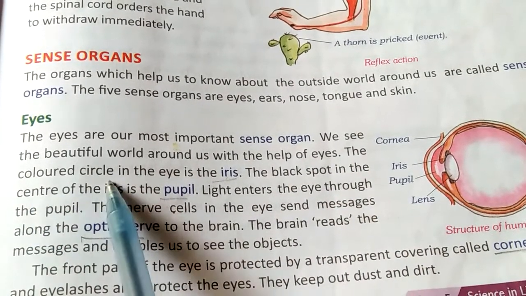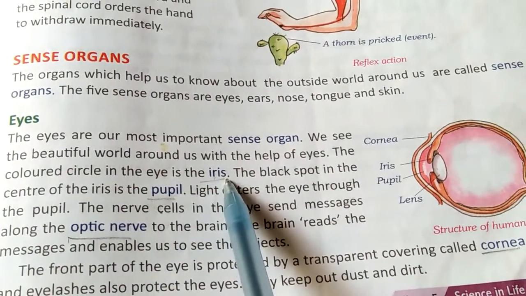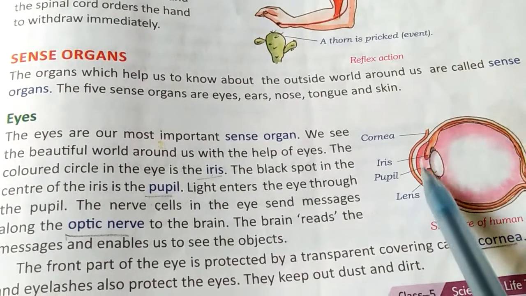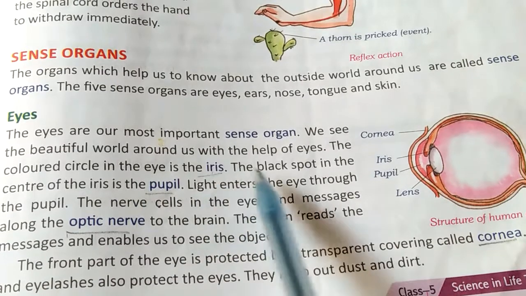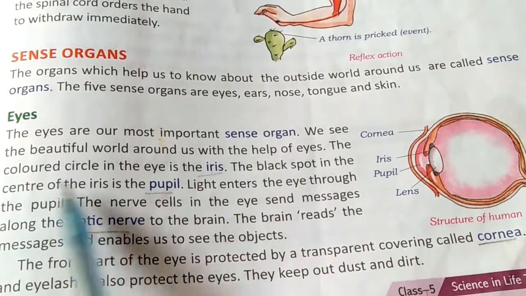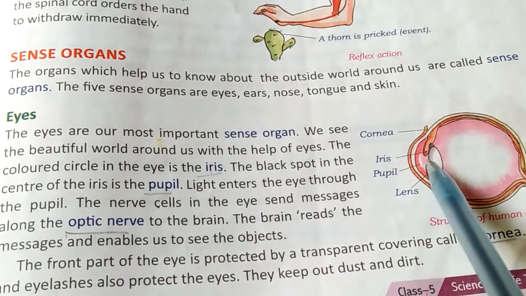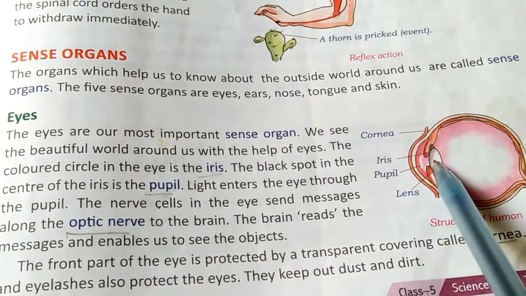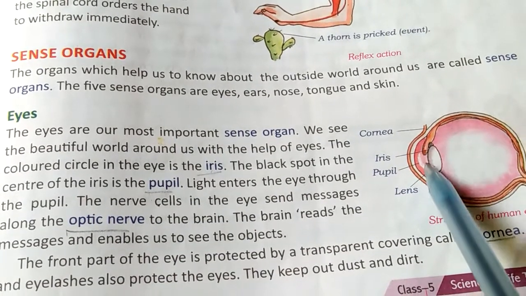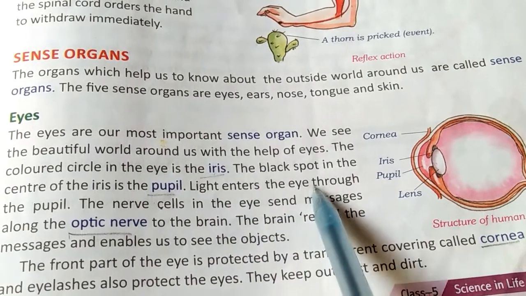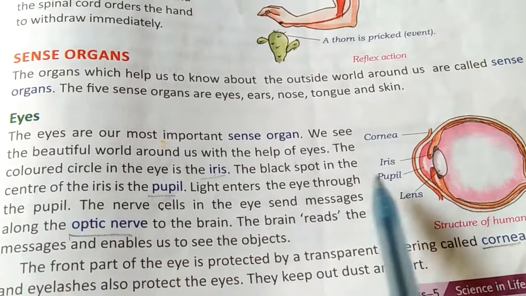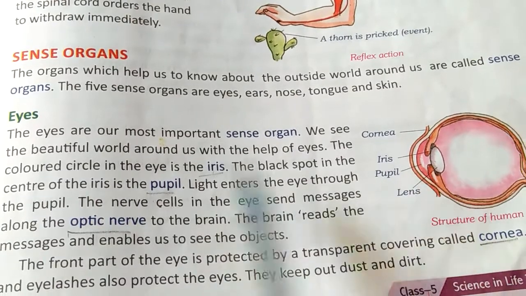The colored circle in the eye is called the iris. This is the colored surface. The black spot in the center of the iris is called the pupil. This is the black spot, and that is known as the pupil. Light enters the eye through the pupil, and the light enters from this only.